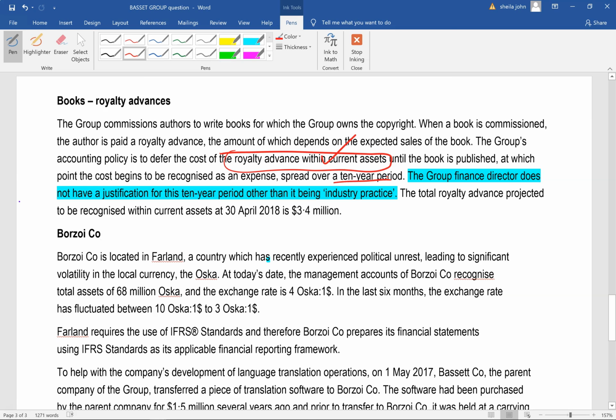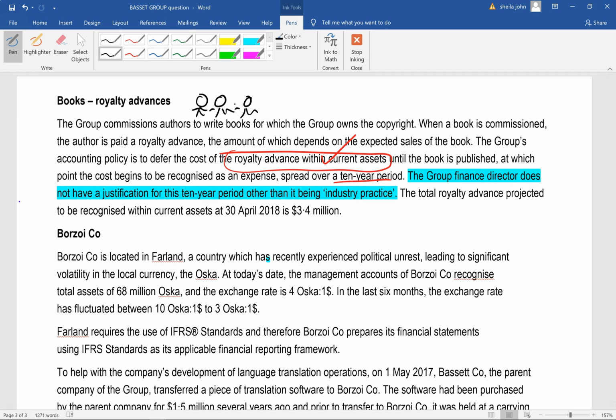So that seems to be a bit dubious, unless, of course, the book is going to be published for 10 years. But it cannot be that for every single author, the book is going to be published for 10 years, because you don't know what the content of the book is going to be like. I mean, if it's going to be a romantic novel, fair enough.